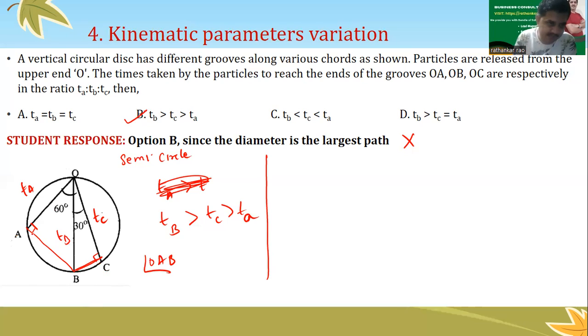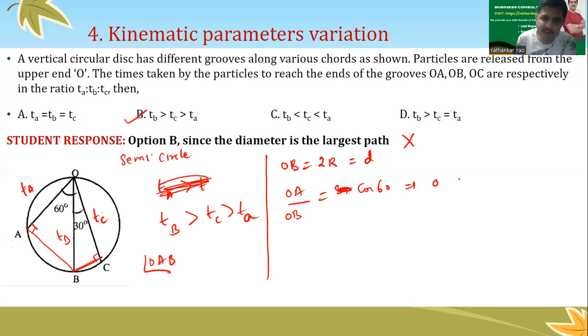Now, if this is 90 degrees, OAB is a right angle triangle, right? Now, what is OB? OB is nothing but the diameter, which is 2 times the radius, or if you want, I can keep this as D, where D stands for diameter. Now, from the triangle, what is OA? OA divided by OB is equal to adjacent by hypotenuse, which should be cos 60.